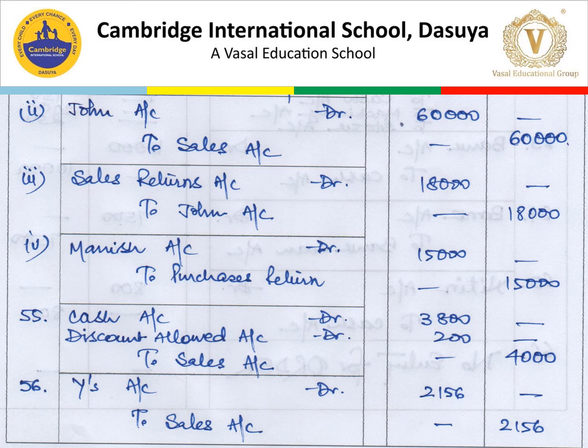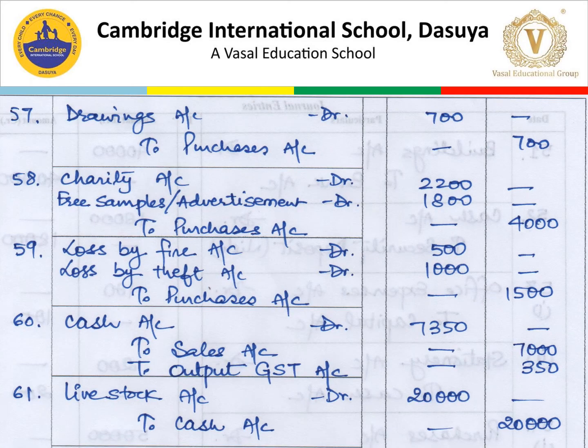Next, the entry for transaction number 56 is Y's account debit to sales account. We will add 10% to the cost of 2,000. It comes to 2,200, and deduct the trade discount of 2%. So the amount comes to 2,156. So the entry for transaction number 56 is Y account debit to sales account 2,156. Next is drawings to purchases, being goods withdrawn by the proprietor for personal use 700.